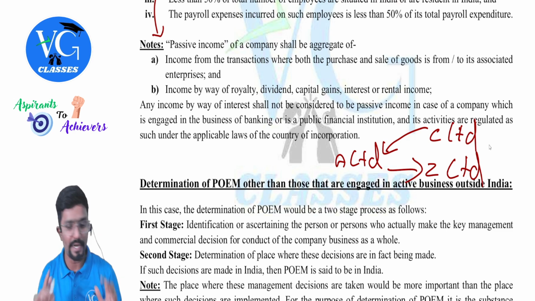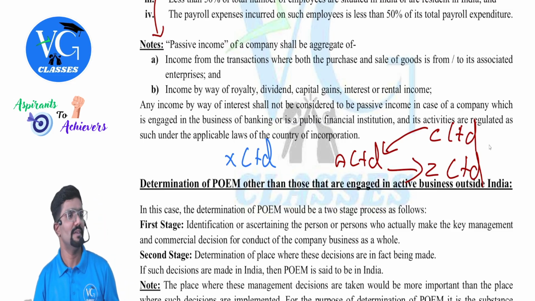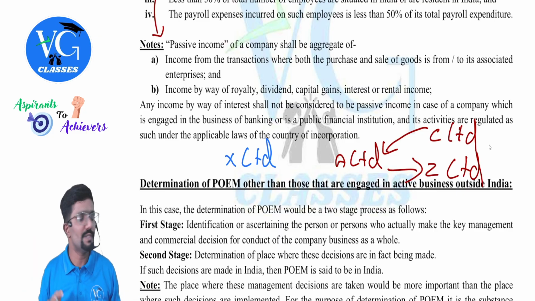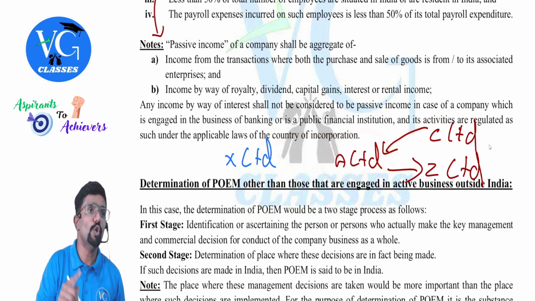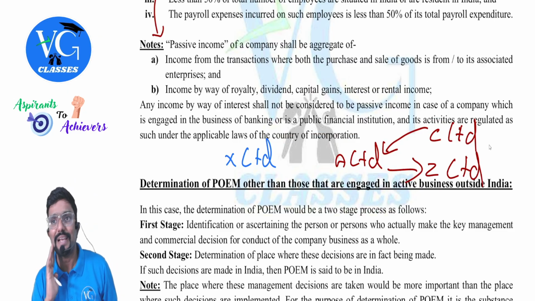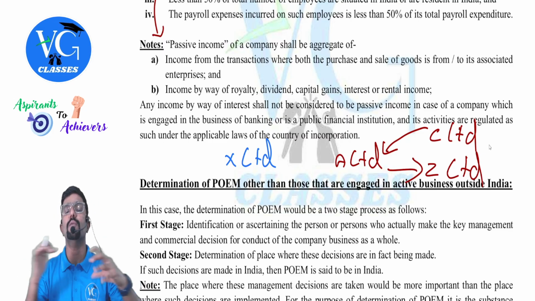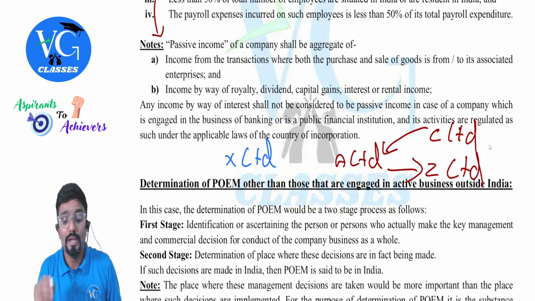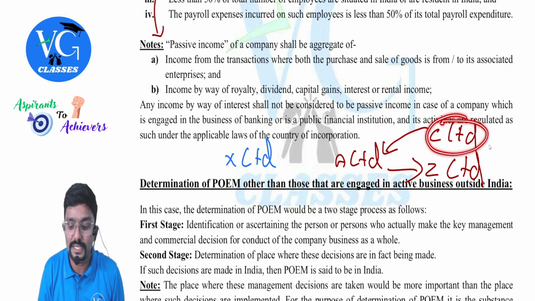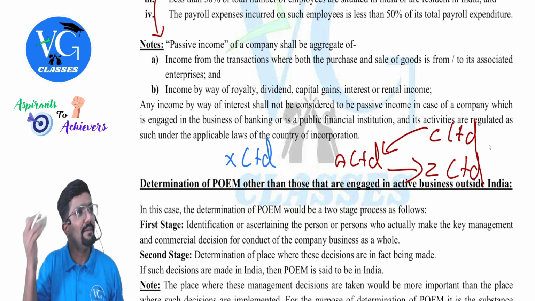Next, all three are associated. Now assume there is one more company called X Limited which is not associated. A and X are not associated. Now, A Limited is buying the goods from C Limited, an associated enterprise, but selling it to a non-associated one. Is it passive income? No, it is not passive income. Buy as well as sale, both have to be with associated enterprises. I am buying the goods from one associated enterprise and selling it to another associated enterprise. Is it passive income? Yes. Or else it can be like this also.